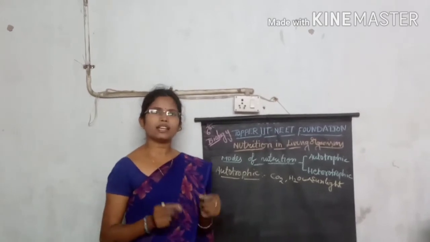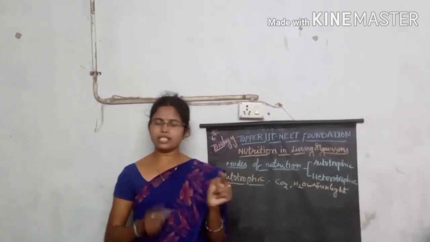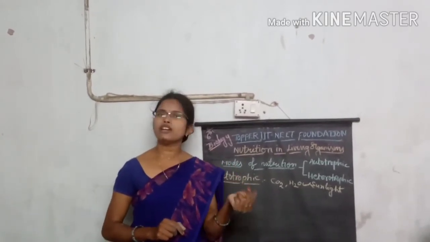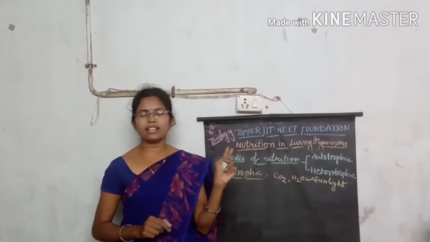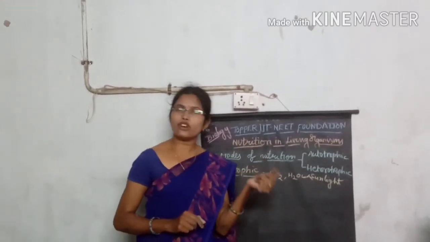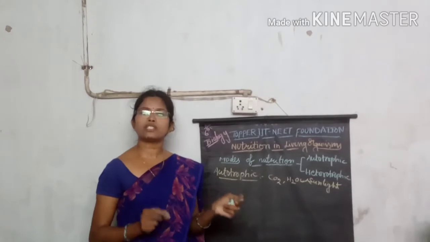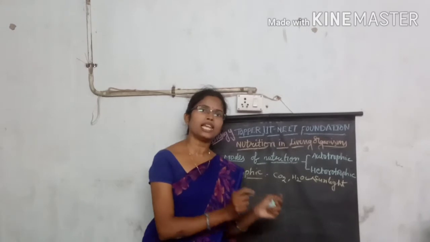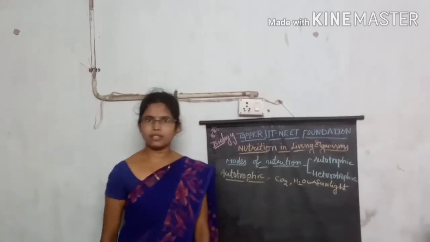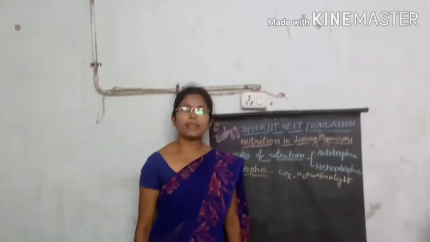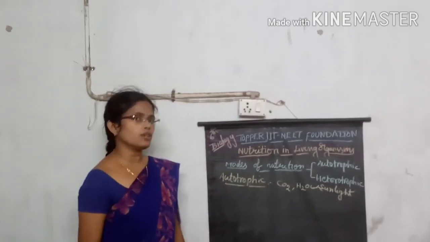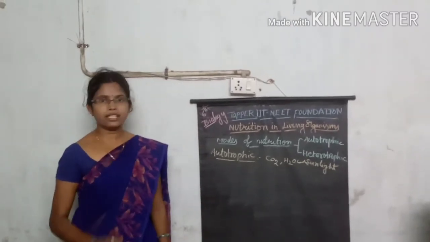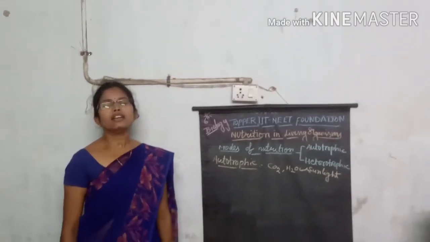I already told you, depending on the energy sources, we divide the organisms into mainly two types. In the last class, we already discussed these energy sources. So what are the types? One is phototrophs and the second one is chemotrophs. Phototrophs means the energy source is light energy. The organisms which depend mainly on sunlight as the energy source are called phototrophs. Some other organisms depend on chemicals as the energy source. They come under the chemotrophs.